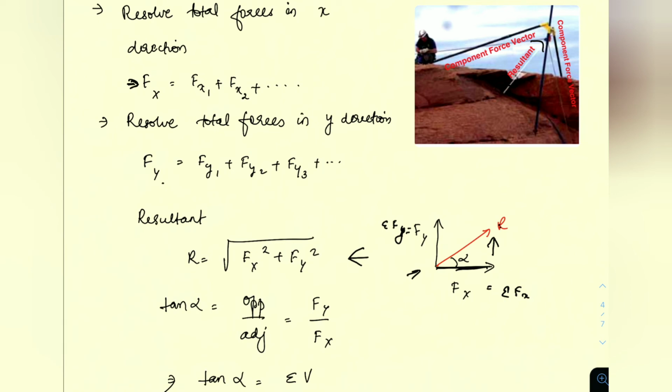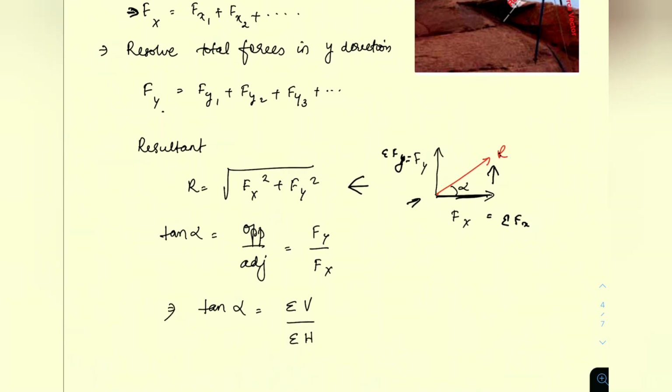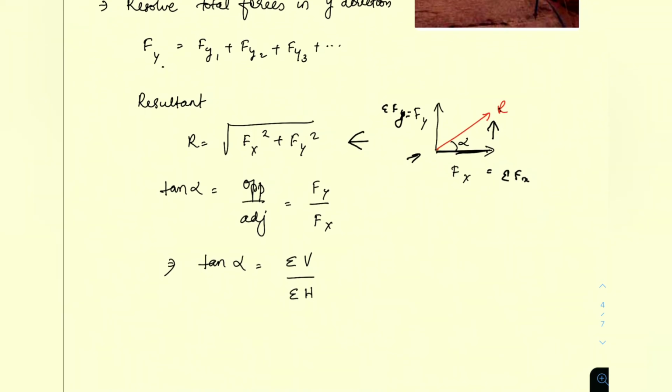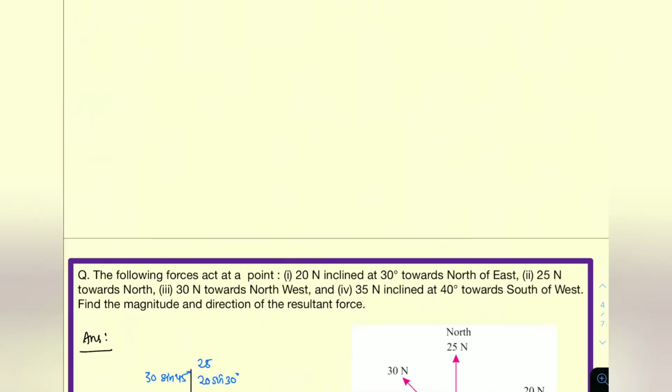That is, the angle between Fy and Fx is 90 degree because they are on the axis. So that term will be 0. That is why it is only root of Fx square plus Fy square. And the resultant is making an angle of alpha with Fx. So tan alpha will be opposite by adjacent, that is Fy by Fx, or summation of vertical force by summation of horizontal force.